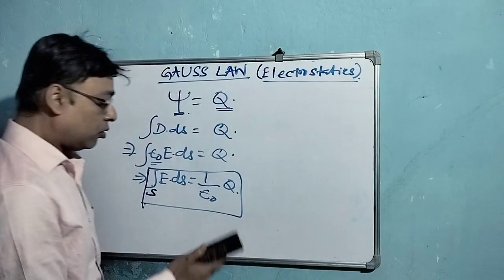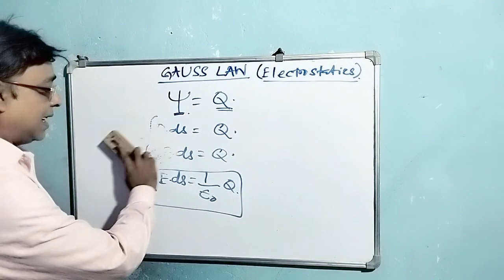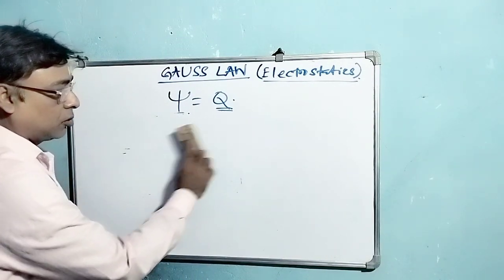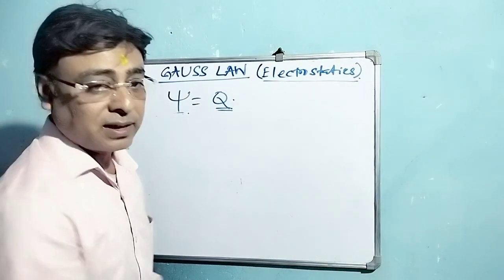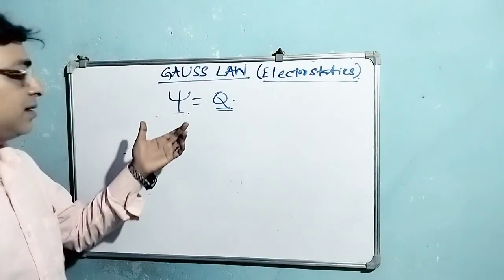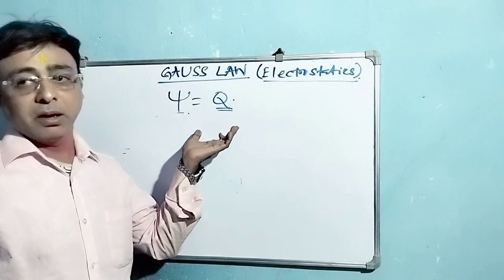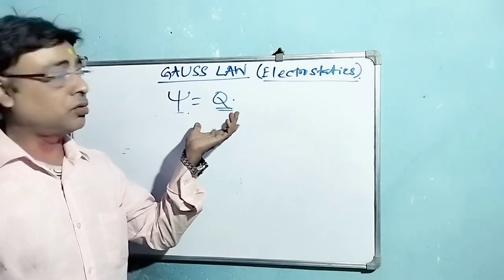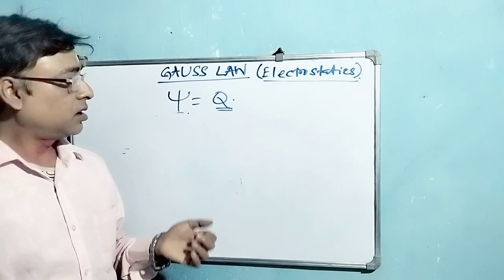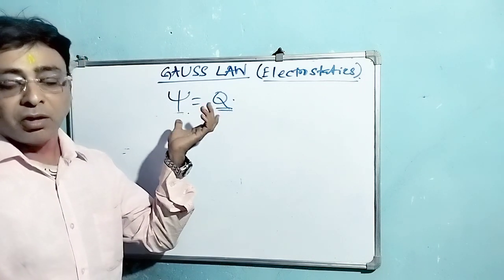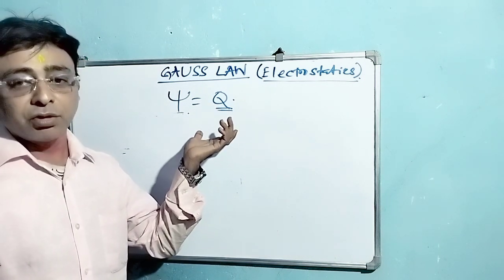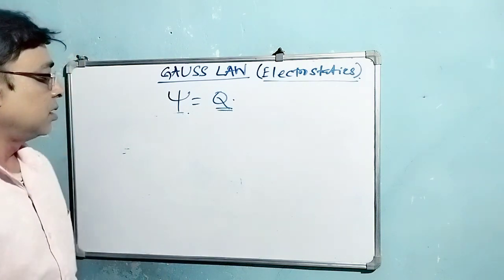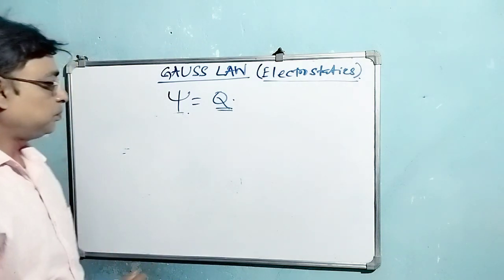Now we will go for the derivation that psi is equal to Q. For that we can take a spherical coordinate system. Having said that, I want to tell you this derivation is there for the BTech students who are studying electromagnetic theory, but this proof is not there for the plus 2 students or those who are studying CBSE 12th class. Now we go for the derivation.